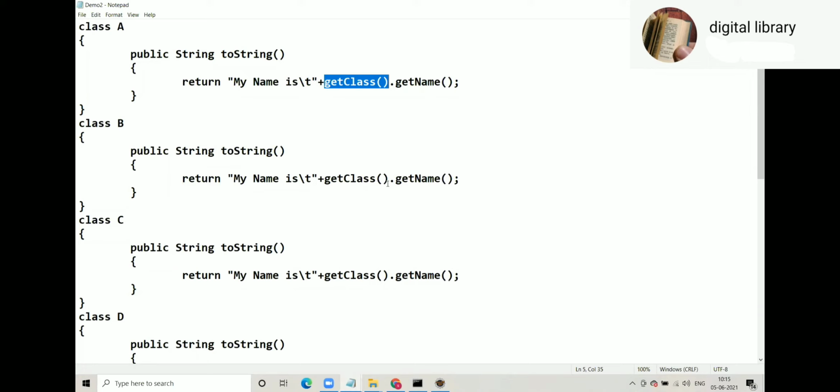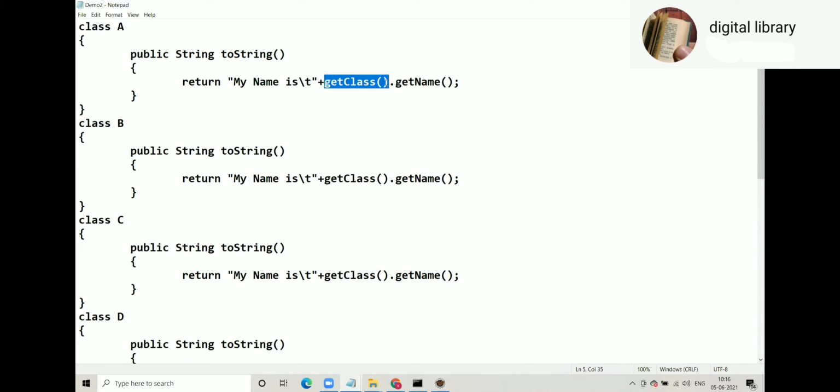So get class is not there in A. We can't see get class anywhere. So that means get class is the method of Object class. So Object class methods we can call directly because they are inherited methods. But then get name is called using dot, and before the dot is get class. So get name is not an Object class method. Get name must be a method of that class which is returned by this get class.